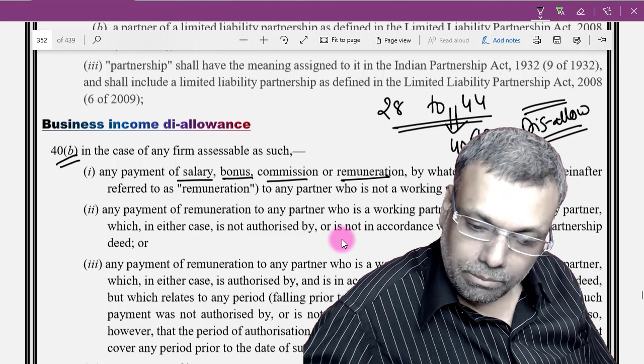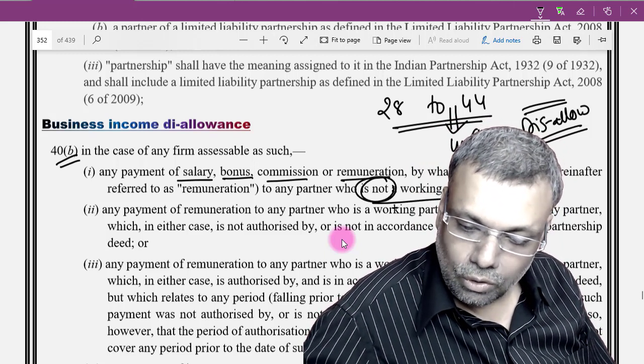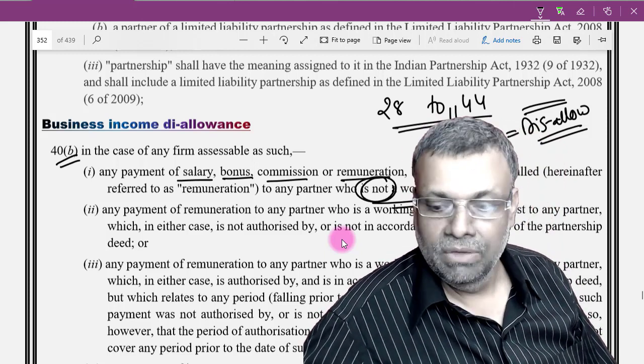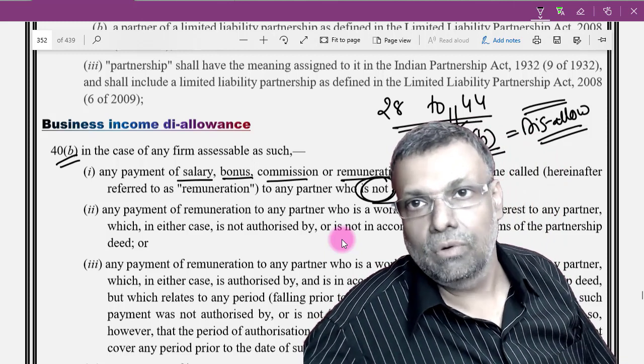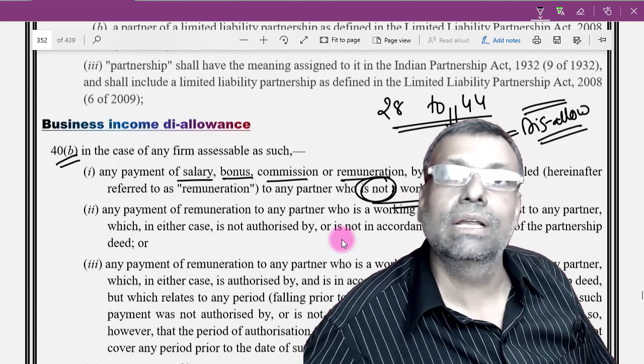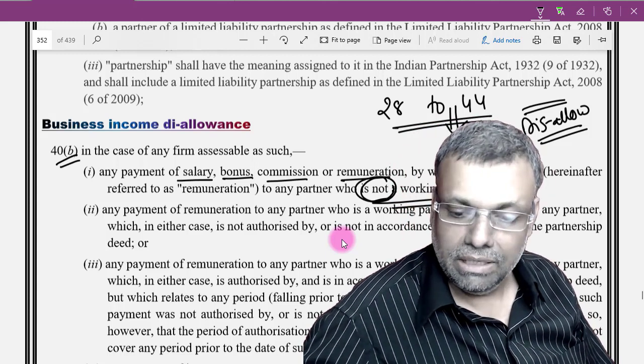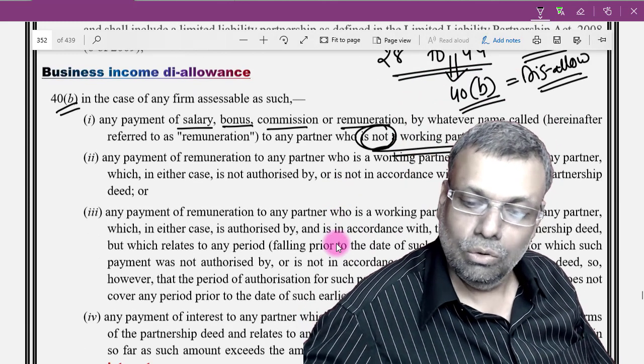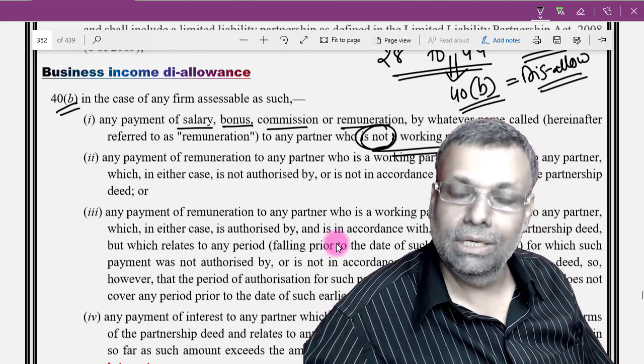Okay, now see, section 40b conditions. Any payment, salary, bonus, commission, remuneration which is not to a working partner, it will be disallowed. So people who will say it from a positive point of view, they will just change the grammar and say that the remuneration of the working partner can be allowed. But here the law says that which is not to a working partner shall not be allowed as a deduction.